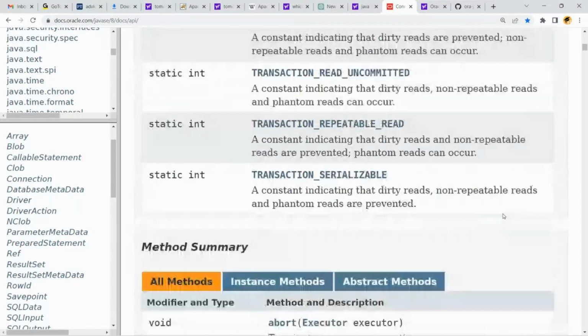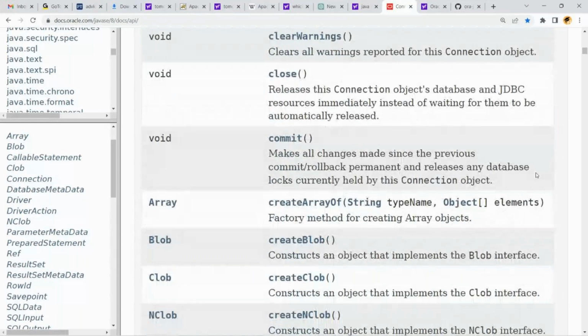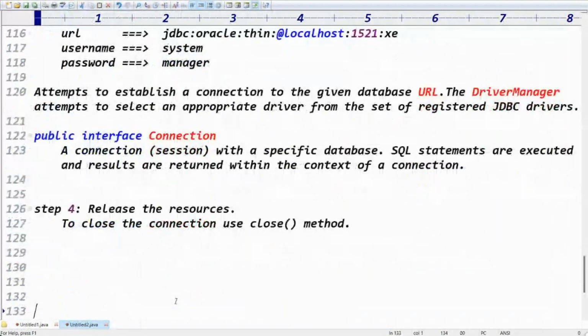In Connection, we have multiple methods. Close, commit is there. Let me go for close. This is the close method, guys. To close the connection, we can go for which method? Close method. This is the close method syntax. Got the point, right?